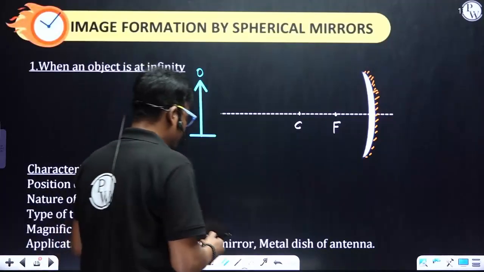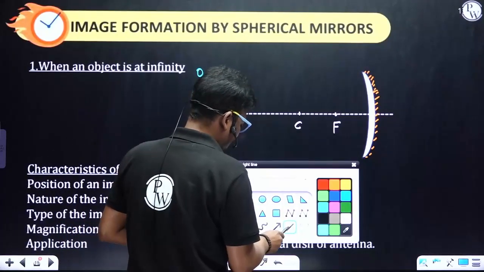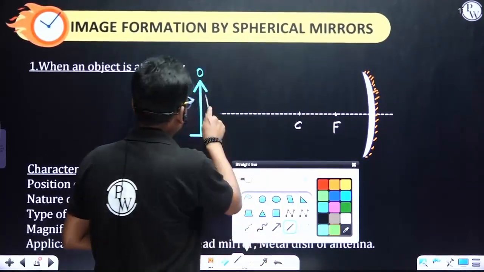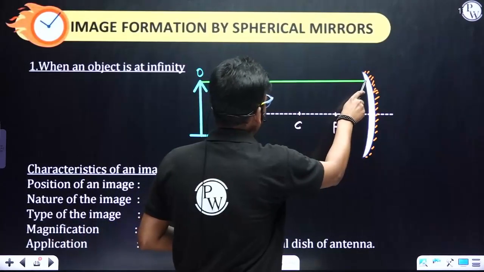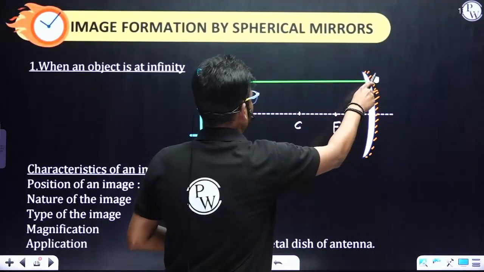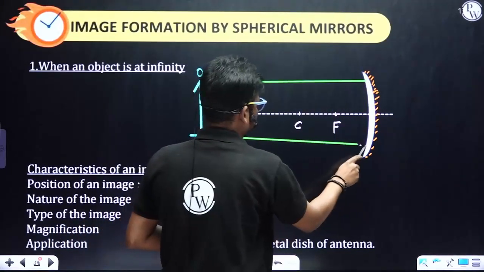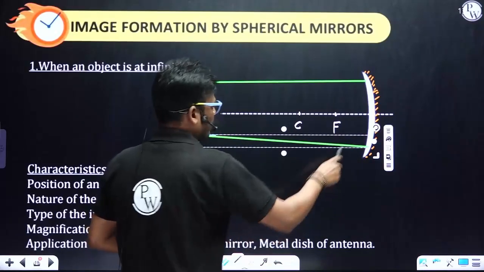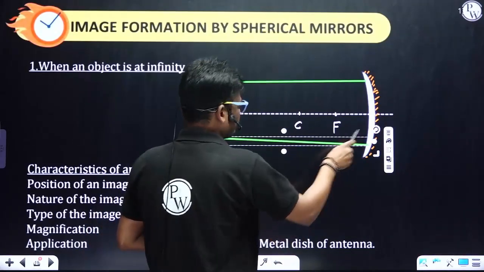So let's consider 2 incident rays, one from the top and one more at the bottom.